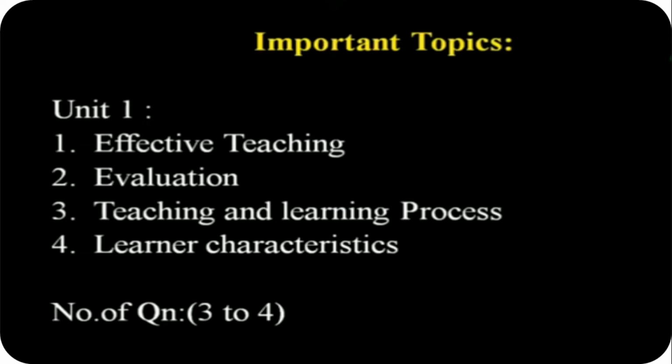See, in unit 1, that is teaching aptitude, topics like effective teaching, evaluations, teaching and learning, and learners' characteristics are most important. From this you can expect at least 3 to 4 questions. In previous question papers there were around 3 questions on these topics, right? We are supposed to cover all the topics, but we must give first preference to these 4 topics in unit number 1, because questions are somewhat repeatedly asked from these topics, right?